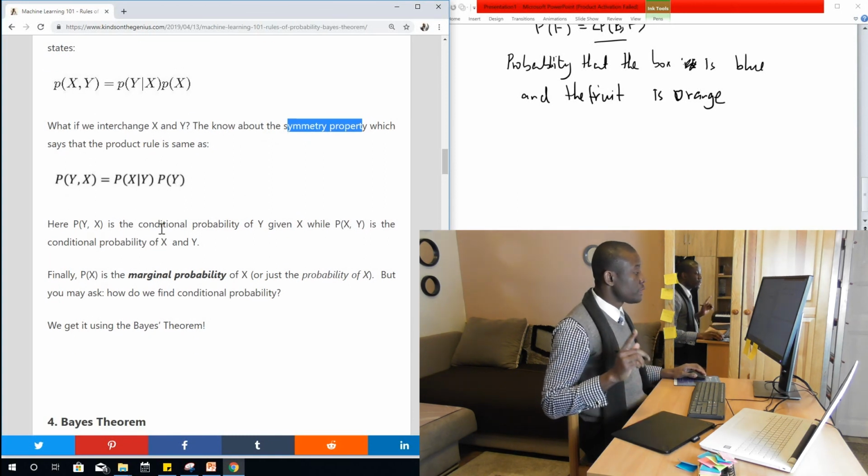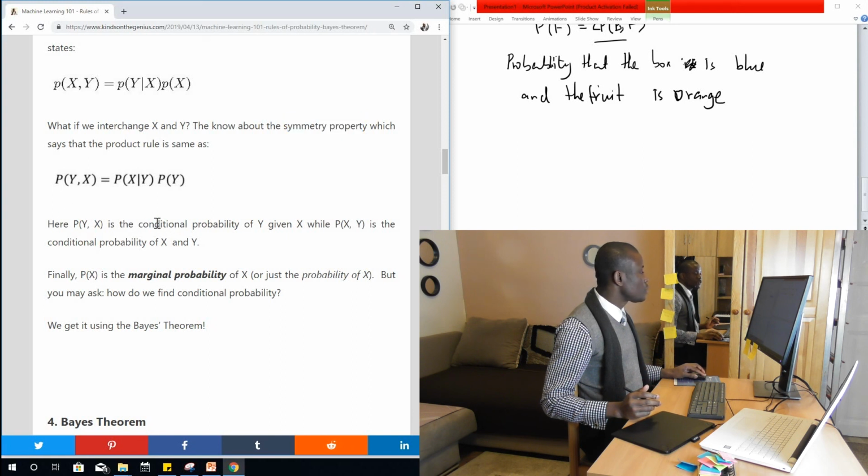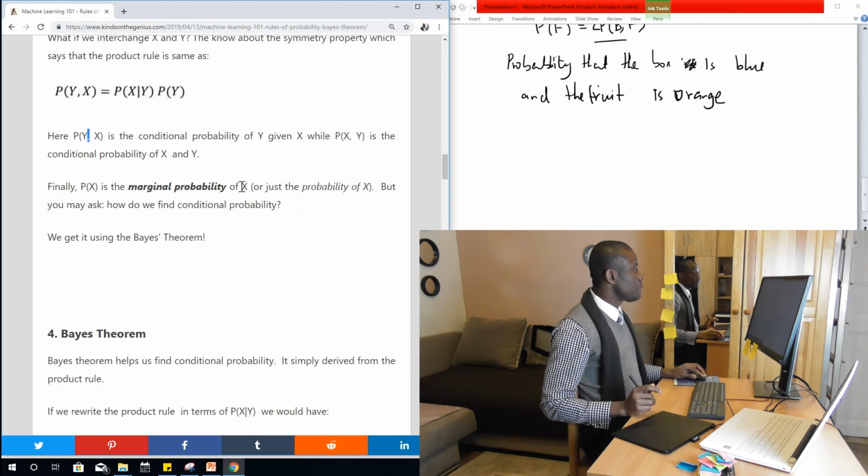Here P(x,y) is the joint probability, so there was a mistake earlier. P(y|x) is the conditional probability of y given x, while P(x|y) is the conditional probability of x given y. So we were having a mistake. So P(x,y) is the joint probability of x and y, P(y|x) is the conditional probability of y given x. Finally, P(x) is a marginal probability of x, or just the probability of x.